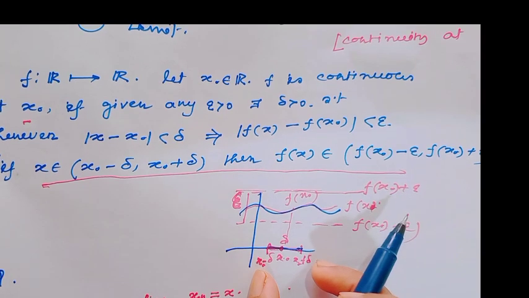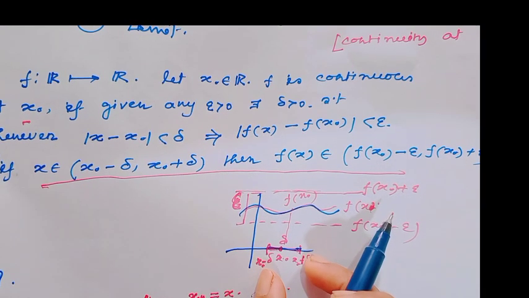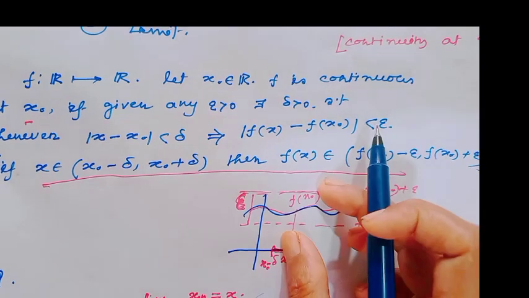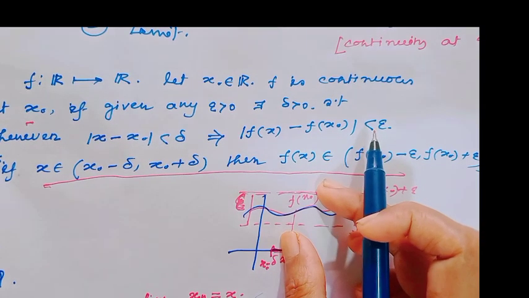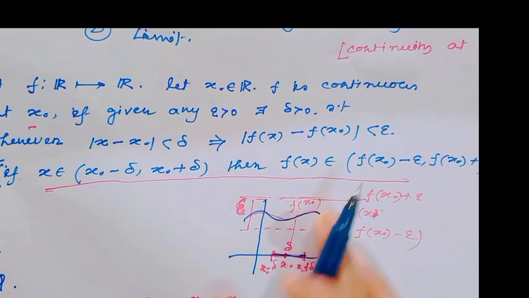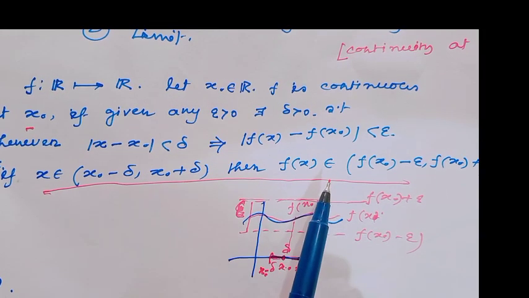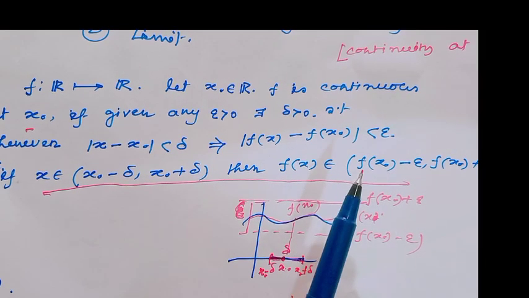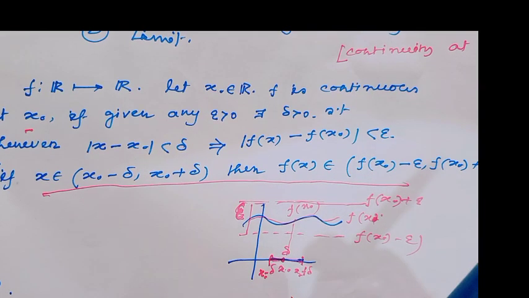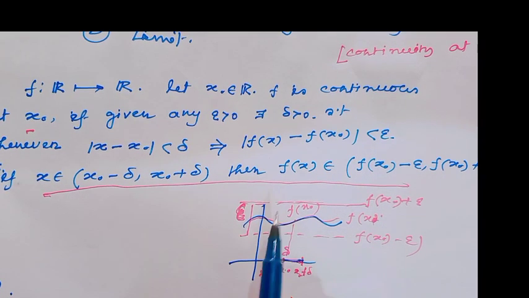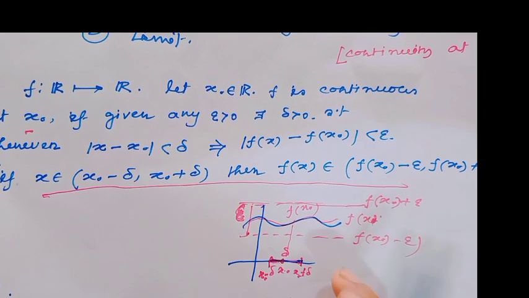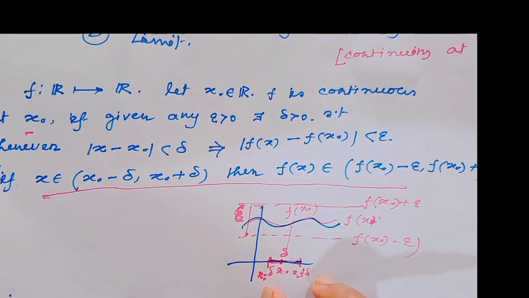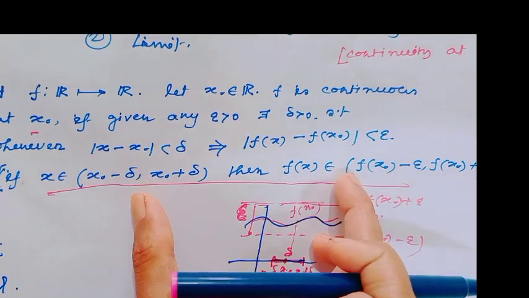Here the image of these points always lies in this interval. By this graph we can see this. That means whatever epsilon I take, for this epsilon I can always get a delta for which this relation is satisfied.